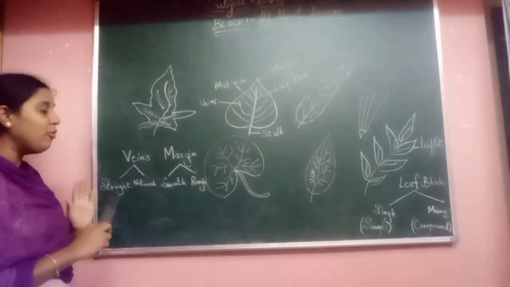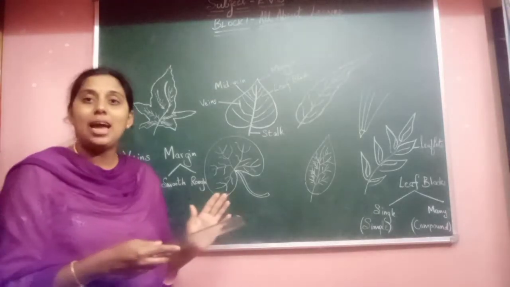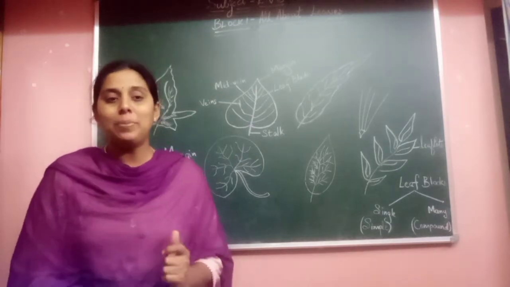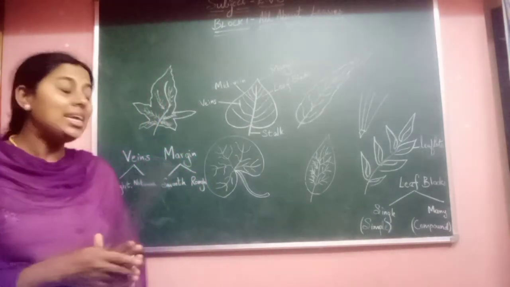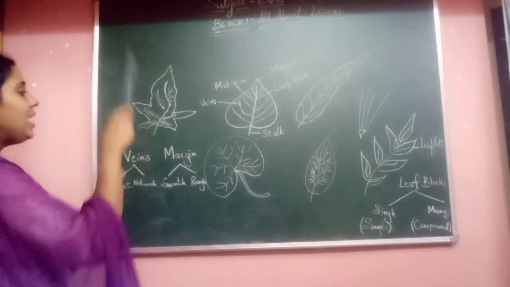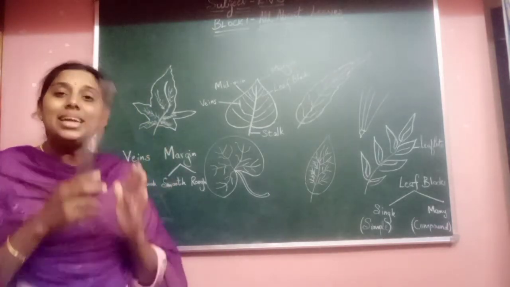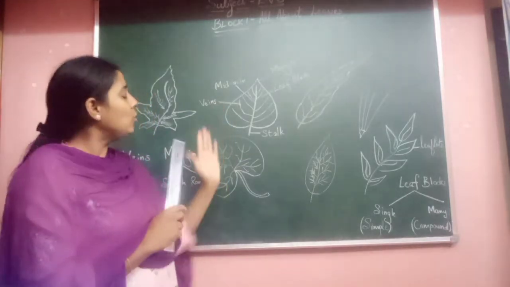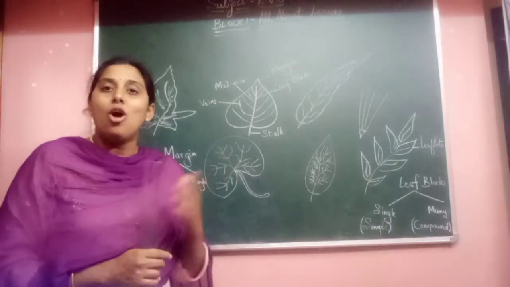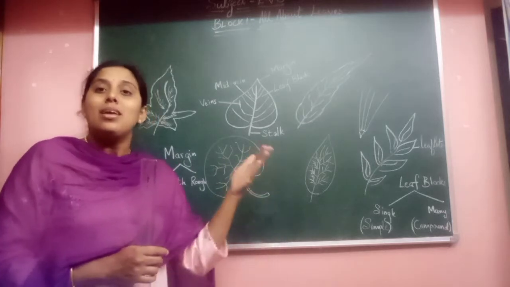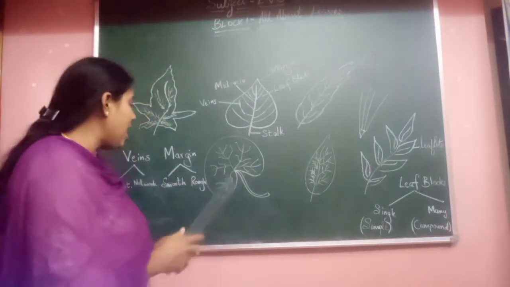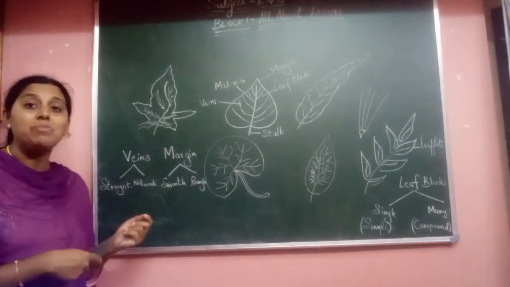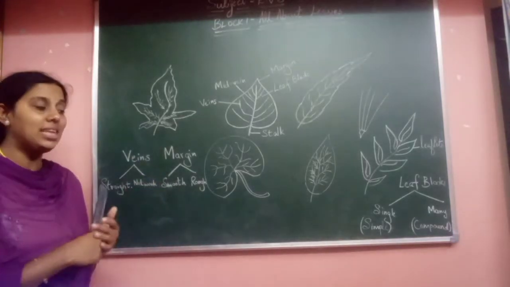But in a few leaves like banana leaves and others, you can see in the textbook also they have given an example. In that you can see straight veins, straight lines passing through the middle of the leaf blade. So those straight lines of veins you can find in leaves like bananas, and then you can find a network of veins in different kinds of leaves as well.